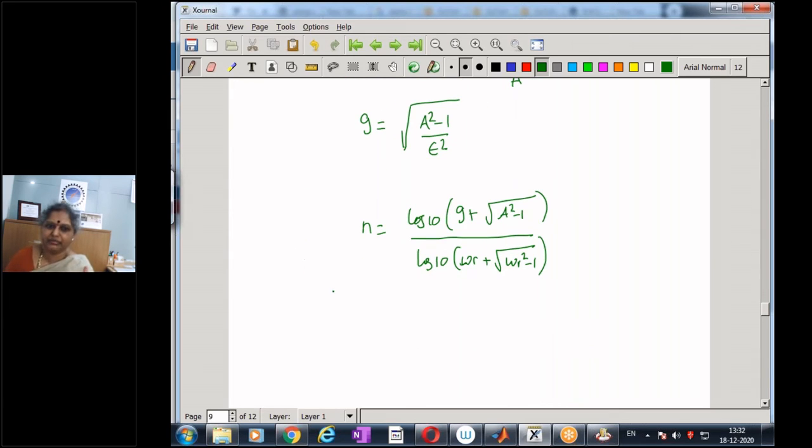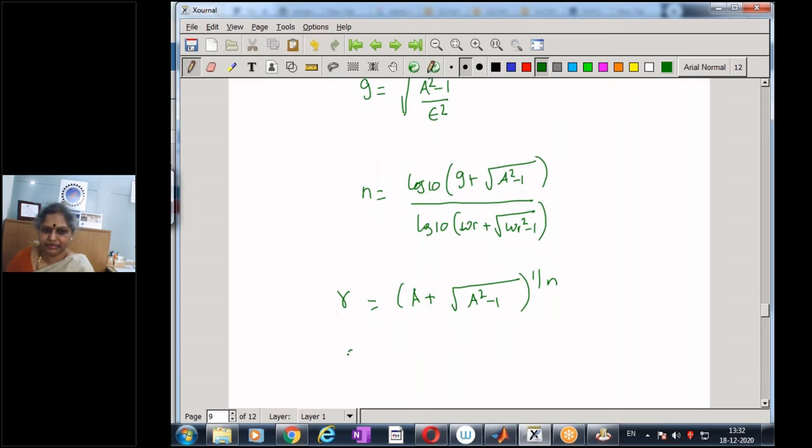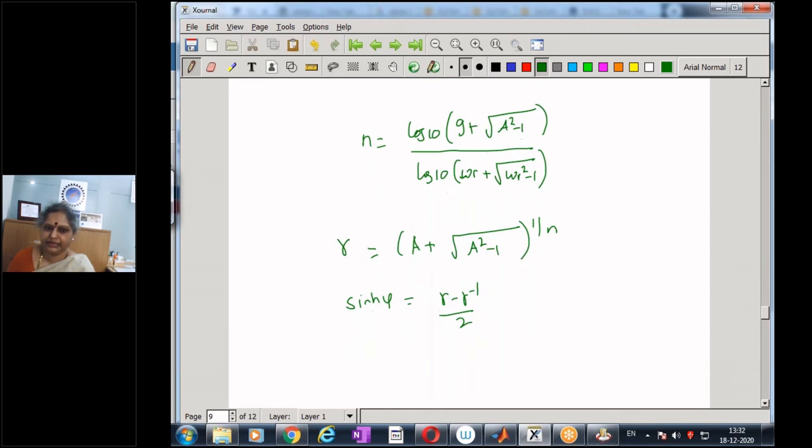However, gamma is different. For a type 2 filter, gamma is given by a plus square root of a square minus 1, whole to the power of 1 by n. And of course, this again remains the same. Sine hyperbolic phi is given by gamma minus gamma inverse by 2. And cos hyperbolic phi is given by gamma plus gamma inverse by 2. But of course, gamma is different. The way we compute gamma is different for a type 2 filter.